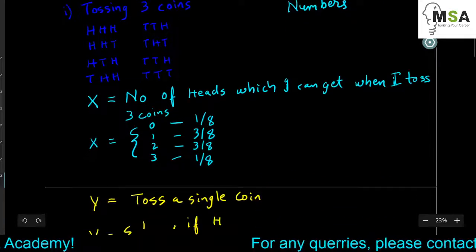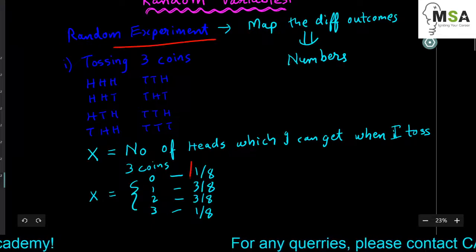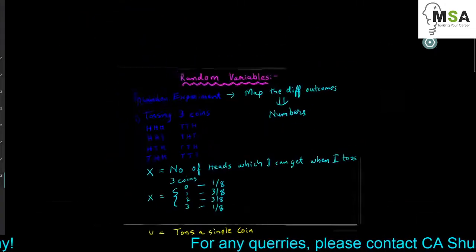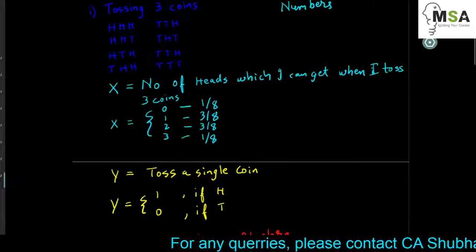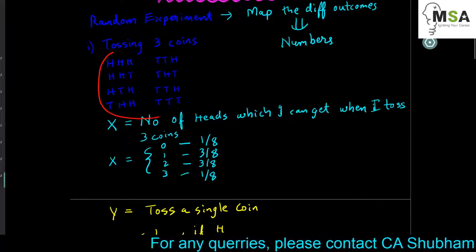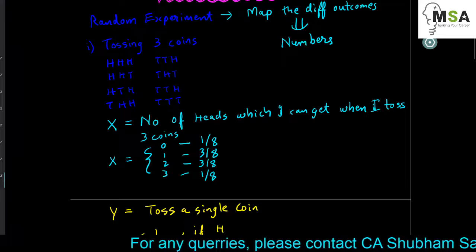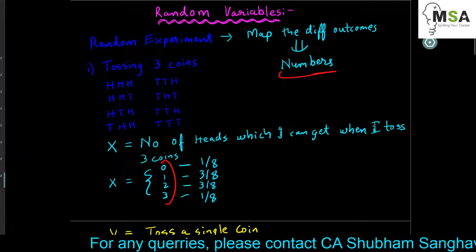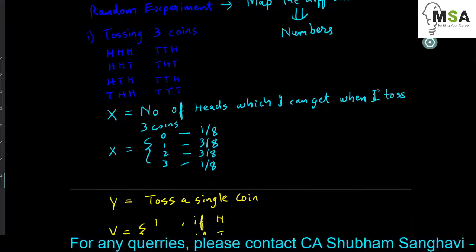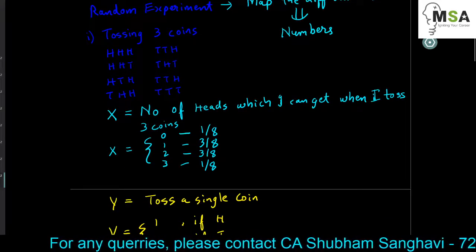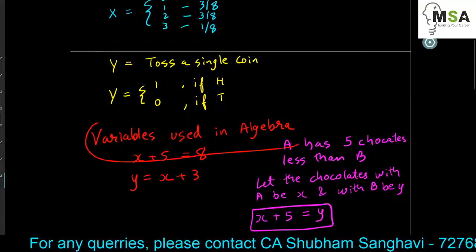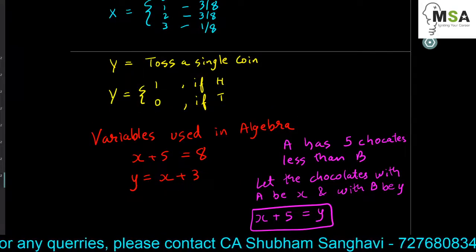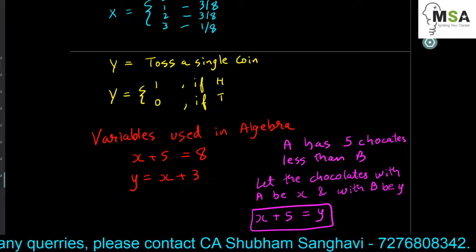So we are discussing a random experiment, so probabilities are bound to come. I hope you have understood the concept of random variables. Those are just expressing the different outcomes into numbers. So whenever we are using variables for expressing the outcomes into numbers, we will say that those variables are random variables. So don't get confused with the variables which we use in algebra. Those are completely different. Those are used just for making an equation.